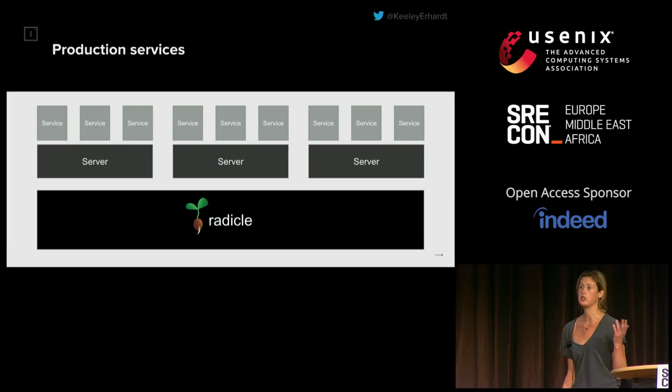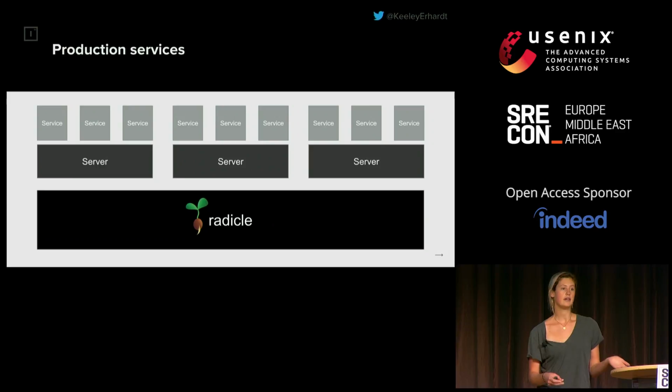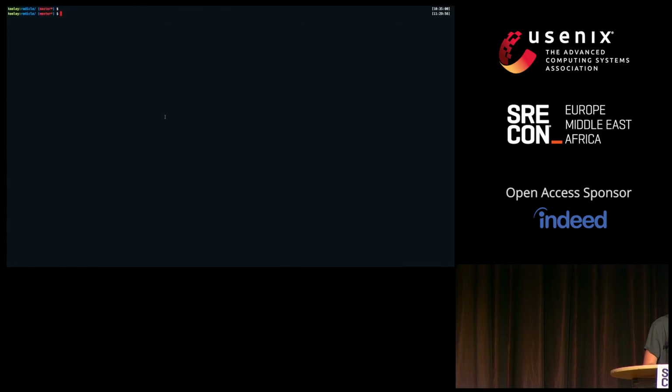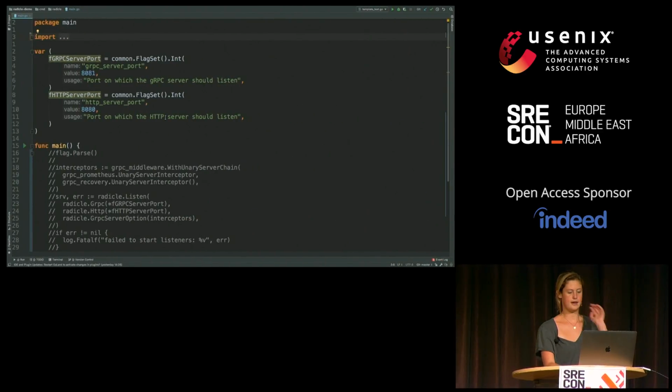So what does this actually look like if I was trying to run my greeter service using Radical? I'll see if this demo works. What we'll see here is we define some flags, which have the ports. Is this visible? Yeah. We can parse these flags. And then the functionality that we want to implement for our server is going to come from this interceptor pattern.